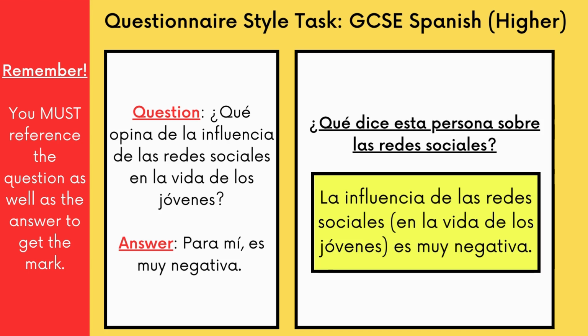If you look at this now, we've referenced the question, which was what do you think about the influence of social media? And then we've referenced the answer. It's very negative. So we put the two together. La influencia de las redes sociales, and now I've put in brackets here, en la vida de los jóvenes. That's extra information. You would still get the mark if you put that in, but similarly, you would also get the mark had you not put that in, had you omitted that. So remember, as I put on the left-hand side here in red, you must reference the question as well as the answer to get the mark. Let's have a look at this next one here now.